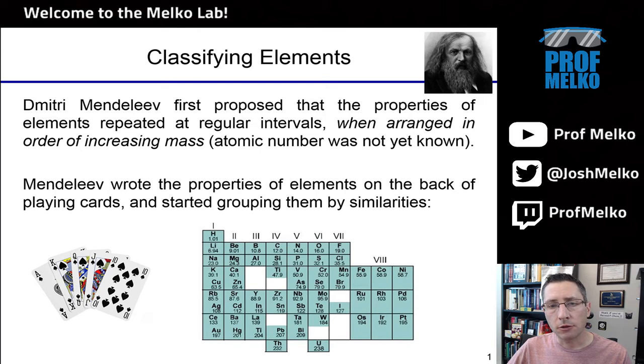Okay, and he noticed that when he organized these elements based on their properties, he sort of had this organizational table setting itself up. Of course, he arranged elements by increasing mass, and we'll see it's better to do it in increasing atomic number or number of protons. But he didn't have a lot of that information at the time. He was doing it in order of increasing mass, and we really had to wait until we knew what protons were and how many protons each of these things had to correct his initial table. But that's the first periodic table organizing these elements by mass.